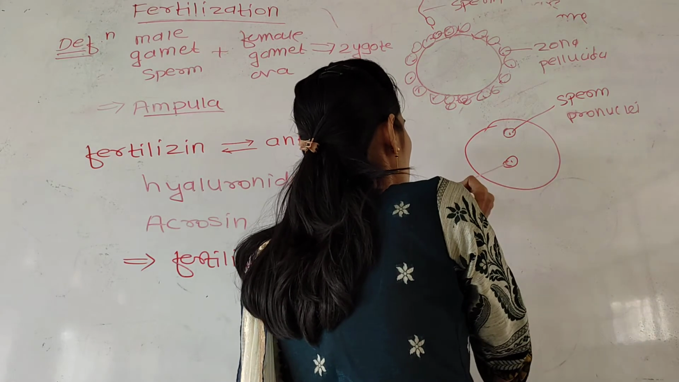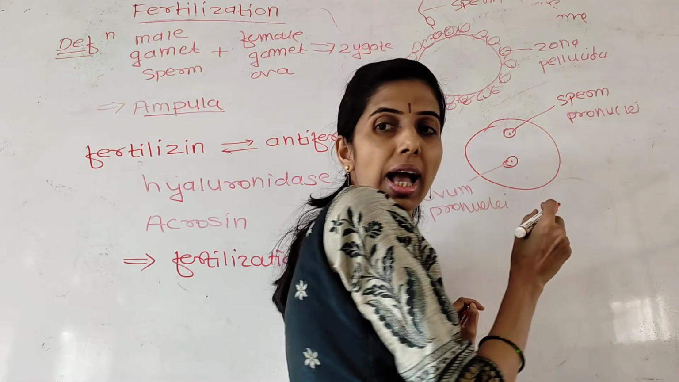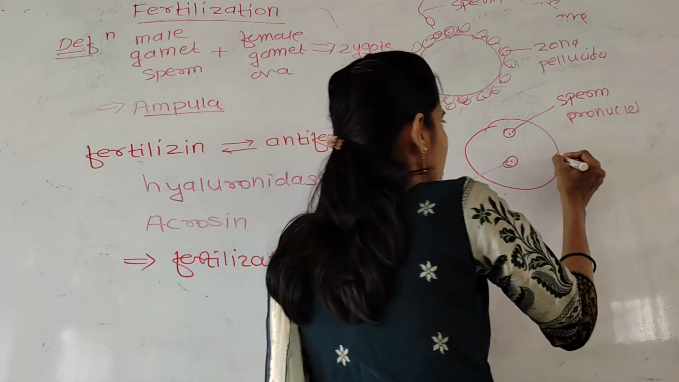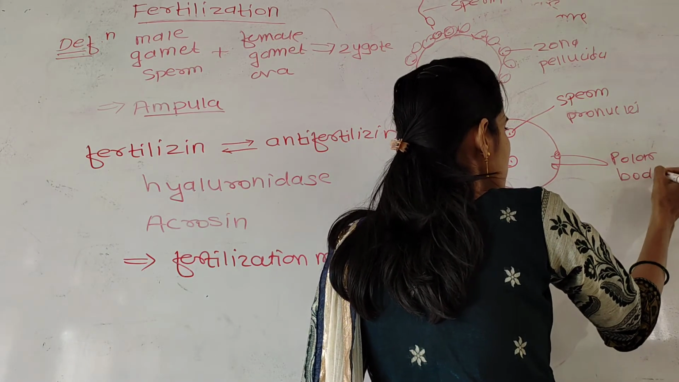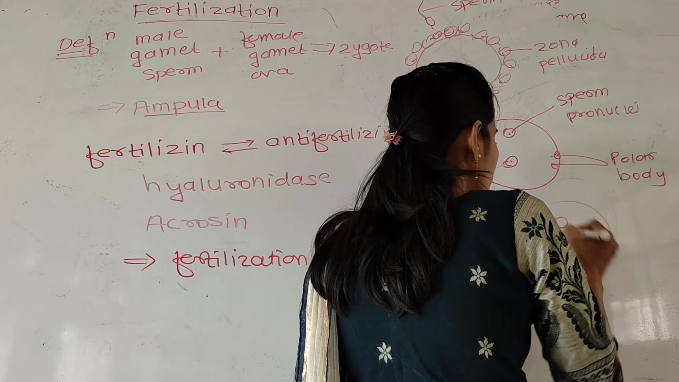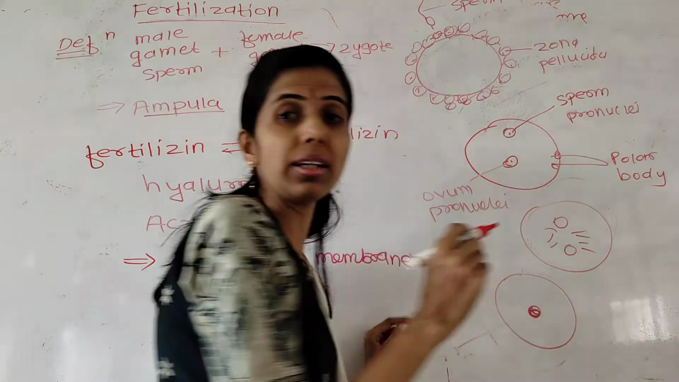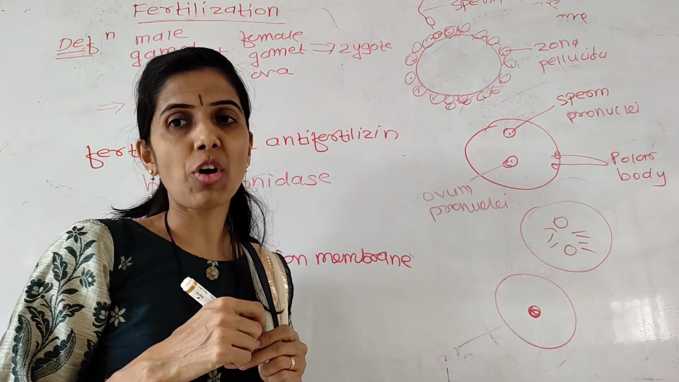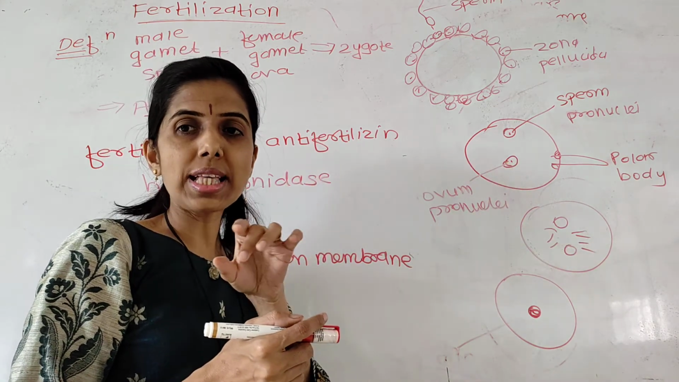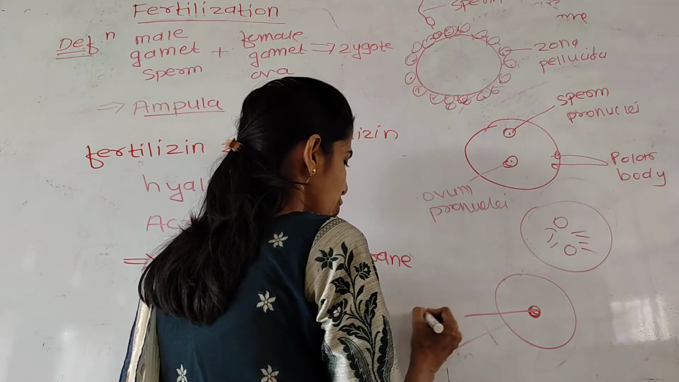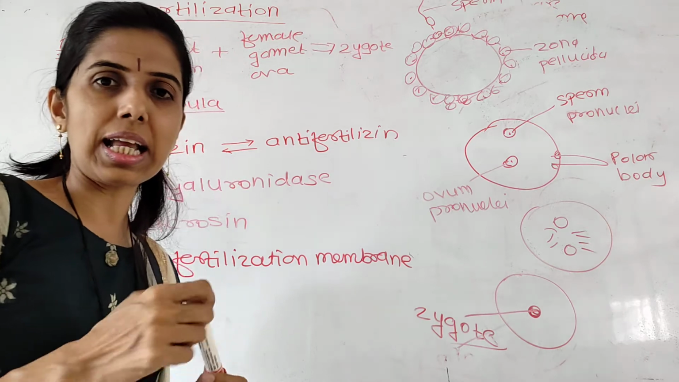So this is the sperm pronucleus. This is the ovum pronucleus. Okay? And after the completion of meiosis second, the second polar body is released. Then what happened? At the end, the mixing of chromosomes of male and female pronuclei takes place, which is called amphimixis, and the formation of the diploid zygote takes place. So this is the process of fertilization.